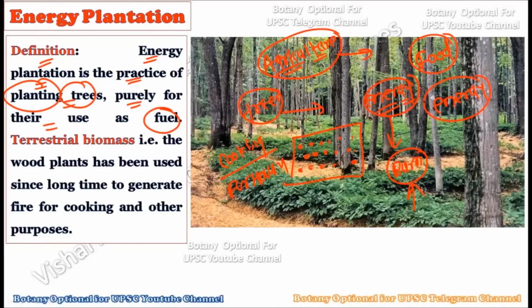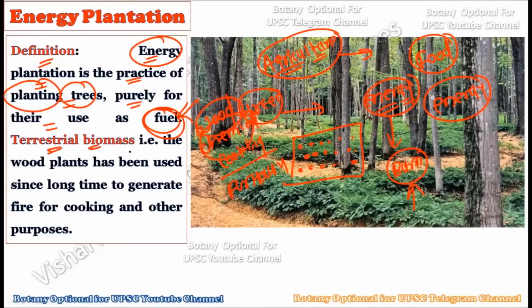Whenever we say energy plantation, one thing should be clear, that this plantation is not for food purposes, just like we do in agriculture. Agriculture is a completely different thing, but here the energy plantation refers to the particular tree plantation which will give us the fuel, in any form, whether it is in the wood or in a purified chemical form, whatever the form of the energy is. But this plantation of trees is purely for the energy purpose, then we say such a plantation is the energy plantation.